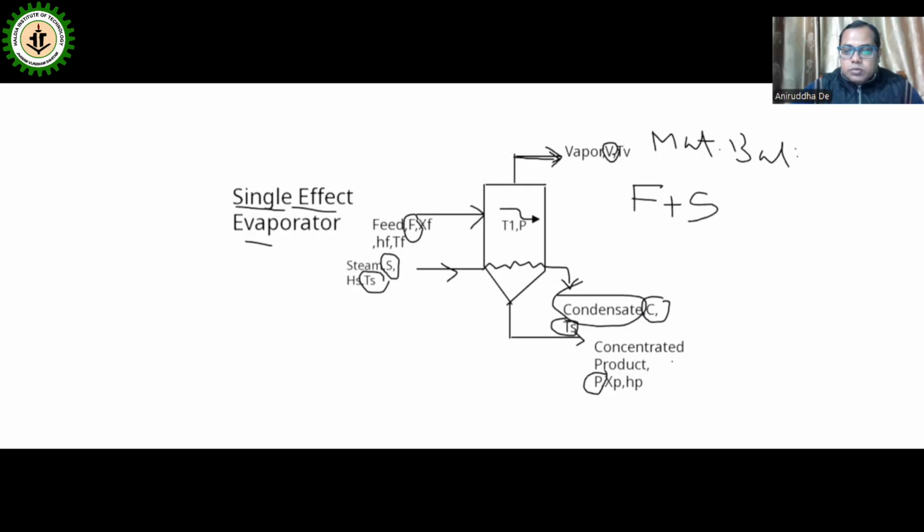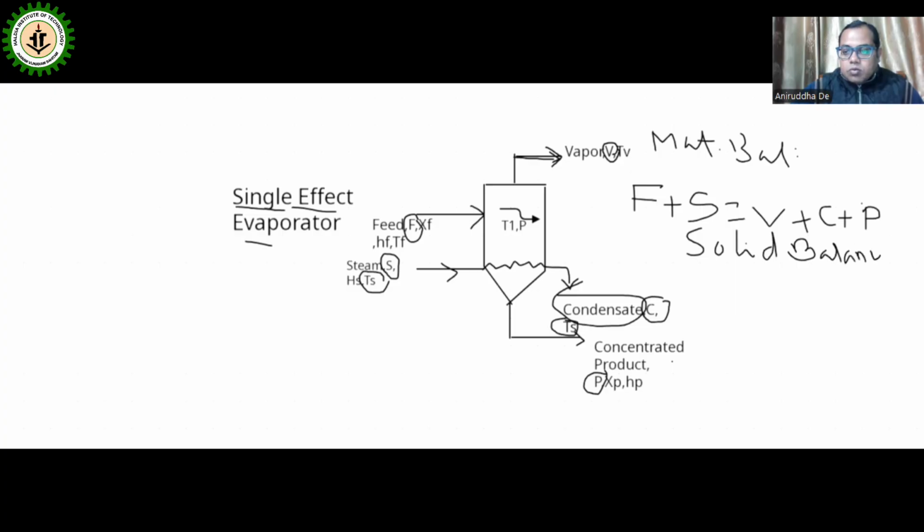What will be the output? Output is vapor, condensate and product. So we can write V plus C plus P. This is the output. Now this is the overall material balance. Now if we go for the solid balance, or component balance, how much component remains inside the feed, the product, or the steam.